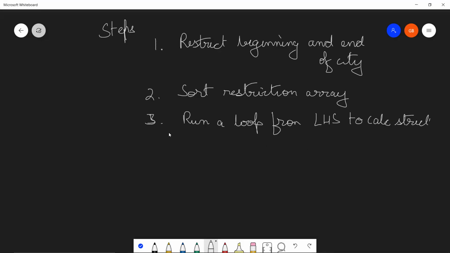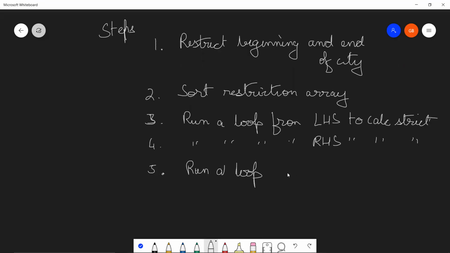Now, these strict bounds won't always be correct because there are going to be strict bounds from the right-hand side also. So again, run a loop from RHS to find the final strict bounds. Okay, now fifth and last step, run a loop again